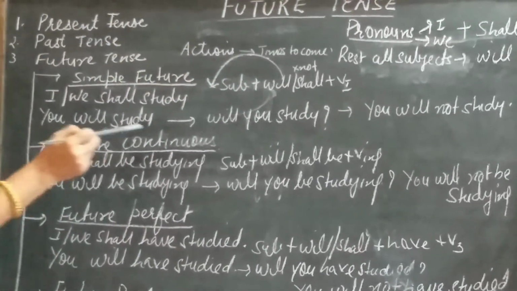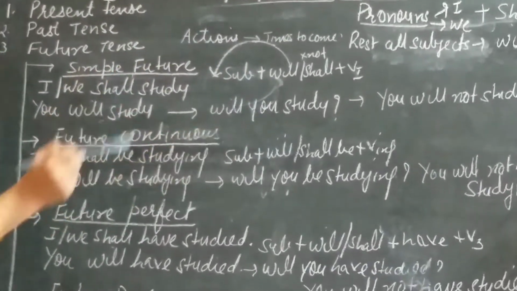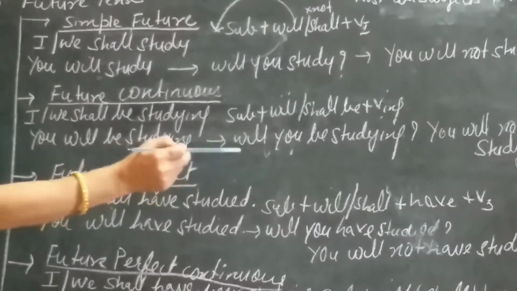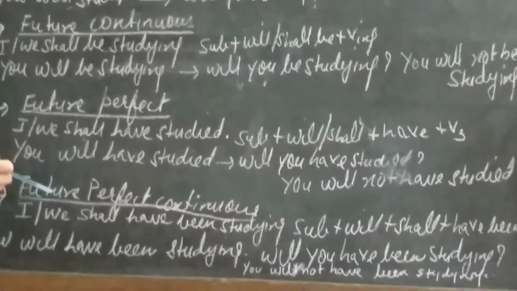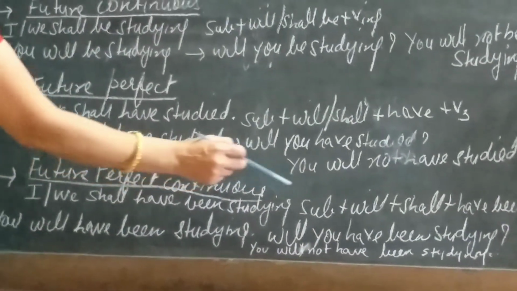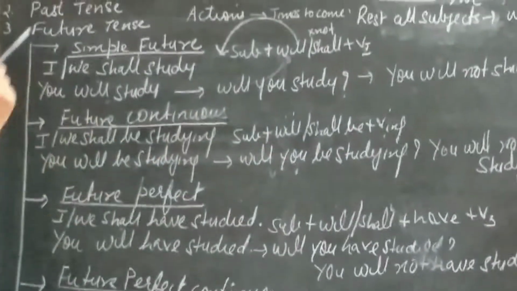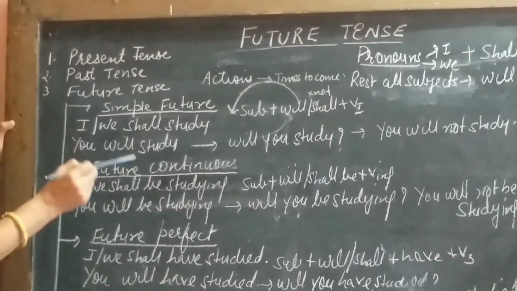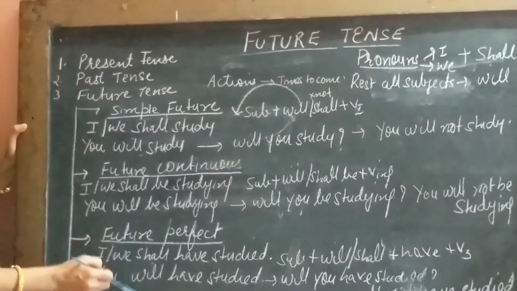In future continuous, your work will be in progress. In future perfect, you will have completed your work. And in future perfect continuous, that means some of the work will be completed and some of the work will be in progress. Now let's understand each tense one by one.